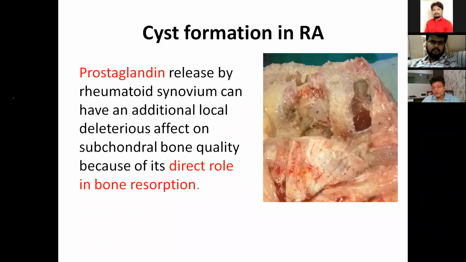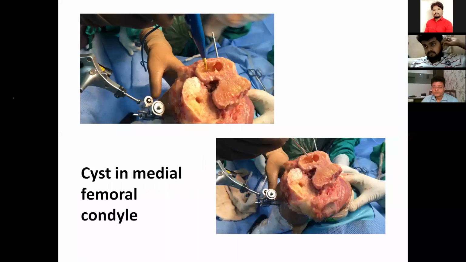So as I told you, bony deformities and defects are common in rheumatoid arthritis because this inflamed synovium is a factory of prostaglandin, and this prostaglandin has a deleterious effect on the bone, and it can cause bone resorption and cavity formation. So this is a clinical picture of one of my patients showing the defect, showing the cyst formation in the medial condyle of the femur.